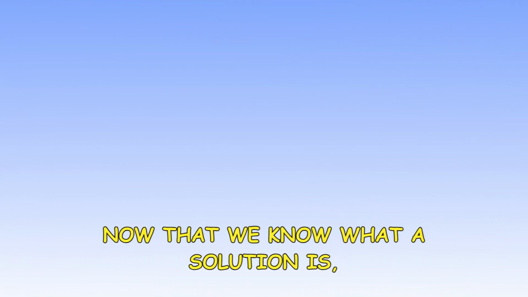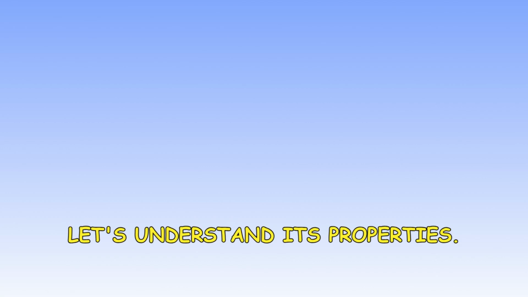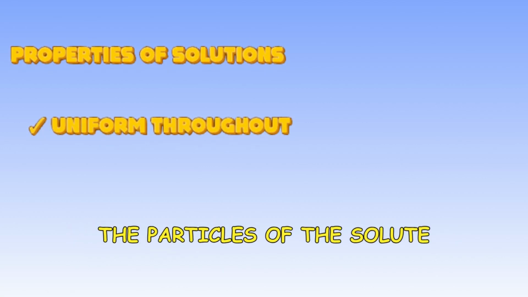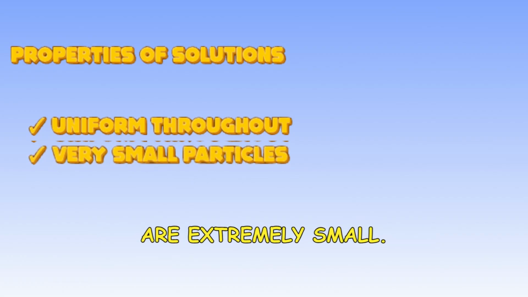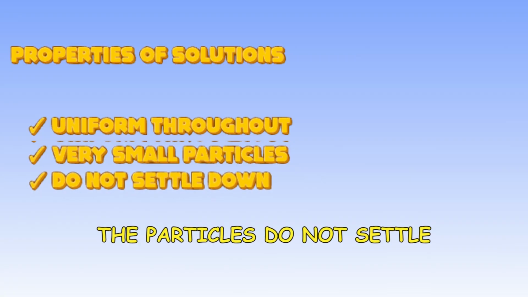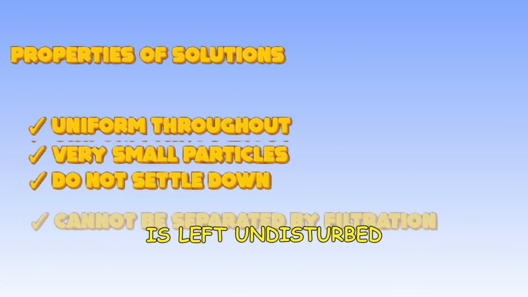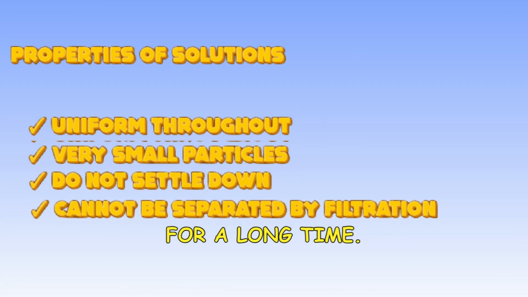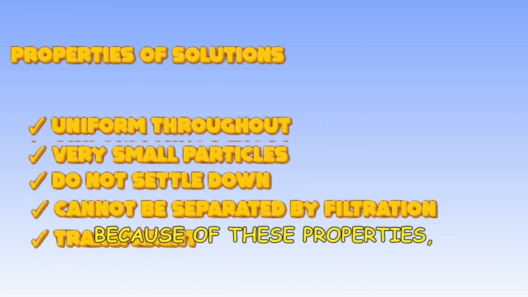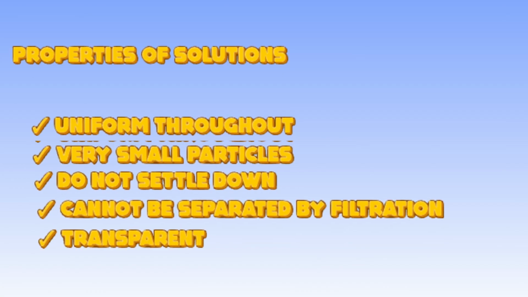Now that we know what a solution is, let's understand its properties. A solution appears completely uniform. The particles of the solute are extremely small. They cannot be seen with naked eyes. The particles do not settle down even if the solution is left undisturbed for a long time. They also pass through filter paper. Because of these properties, solutions appear transparent.